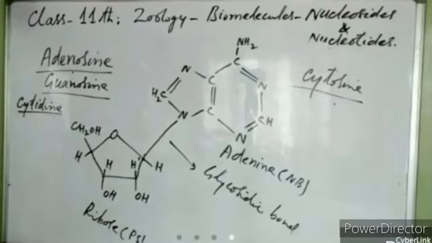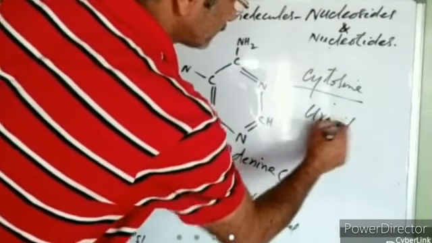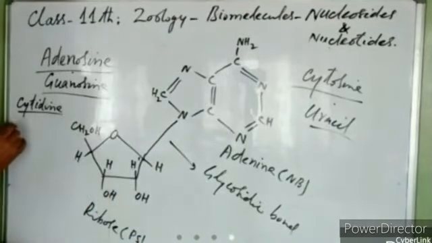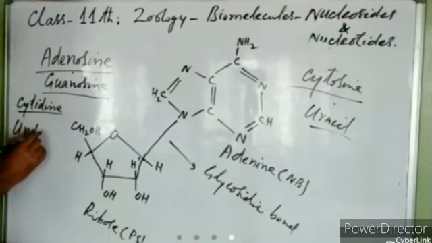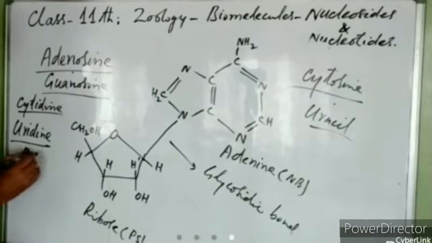Similarly, if uracil joins with a pentose sugar, if uracil joins with ribose, then the nucleoside uridine will be formed, right? So these are nucleosides of RNA.